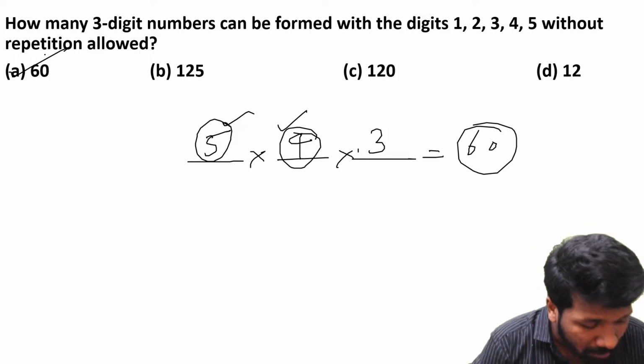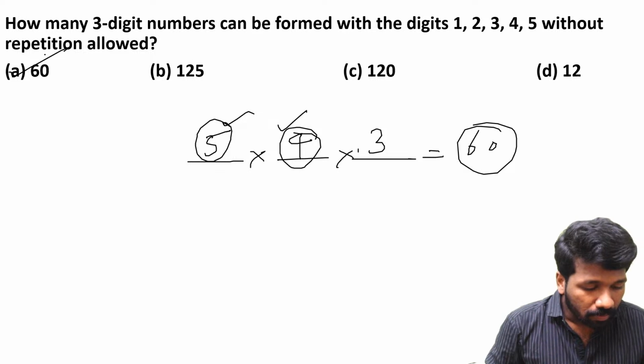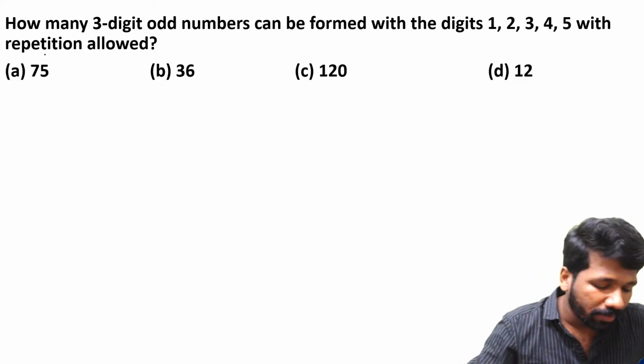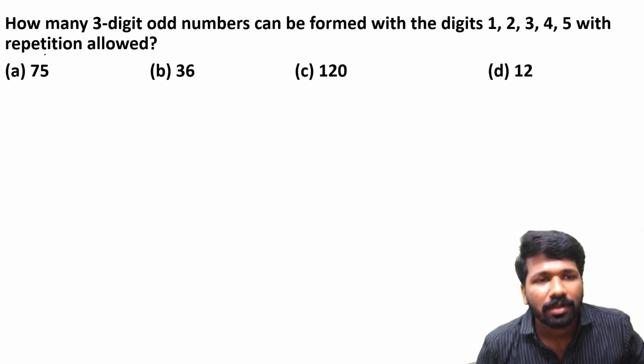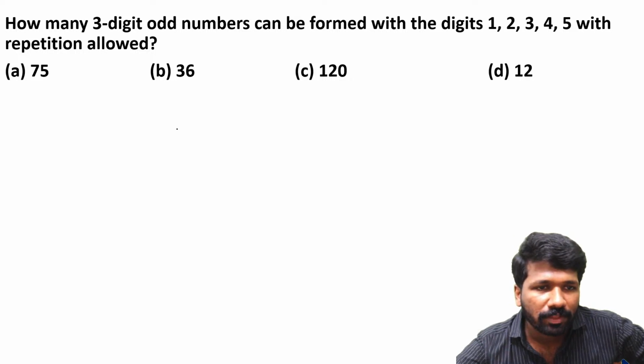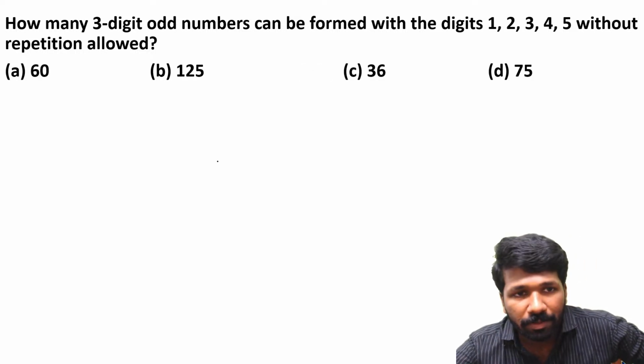Anyway, all of you understood how 60 is the answer? So other variations of this question are, for example, how many 3-digit odd numbers can be formed with the digits 1, 2, 3, 4, 5 with repetition allowed and without repetition allowed. Let us discuss without repetition first.